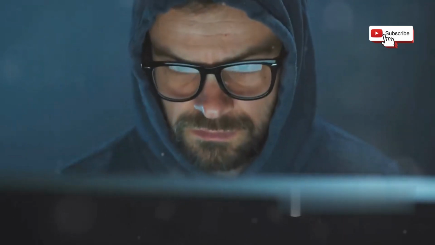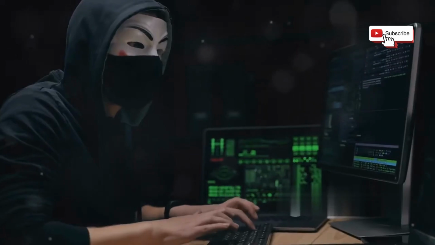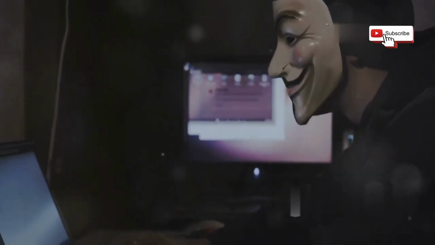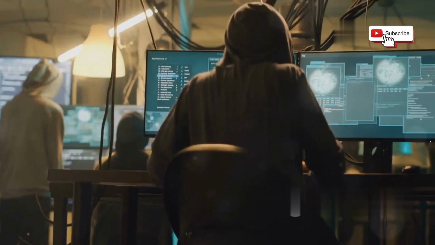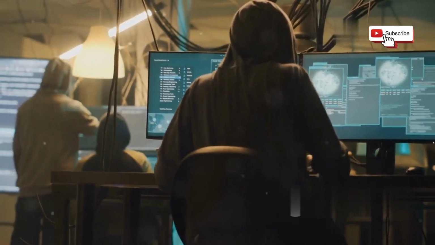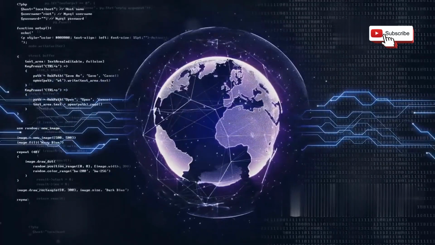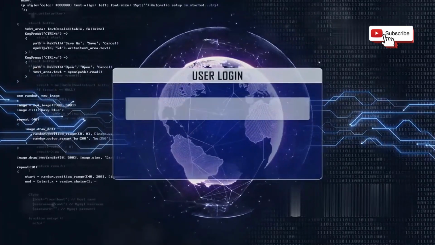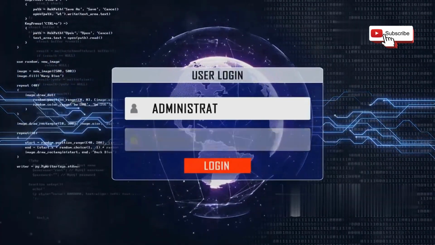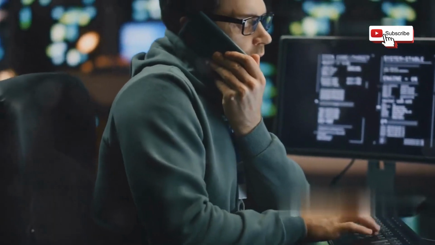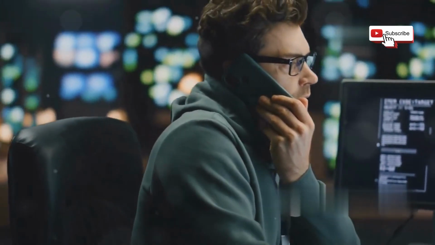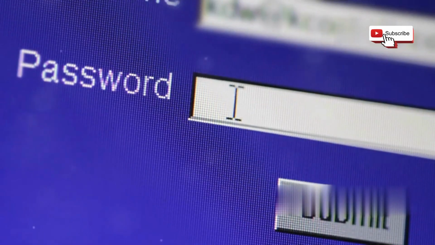Section 8. Social engineering, the human element. Social engineering is a manipulation tactic that exploits human psychology to gain access to systems or information. It preys on our trust, helpfulness, and fear. Hackers use social engineering to trick people into revealing sensitive information, granting access to restricted areas, or installing malware. Imagine receiving a phone call from someone claiming to be from your IT department. They ask for your password to fix a technical issue.